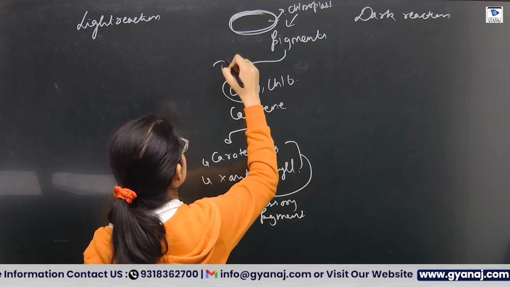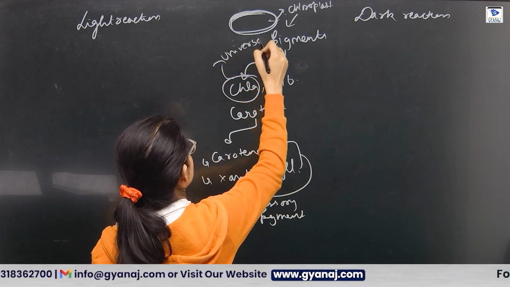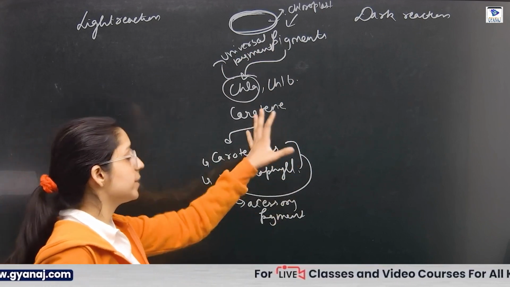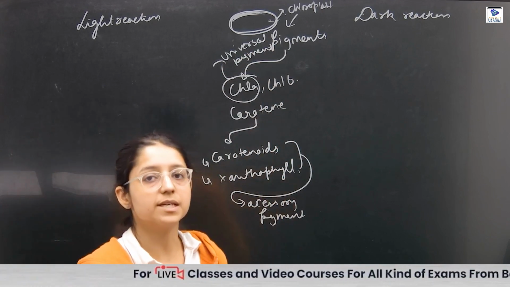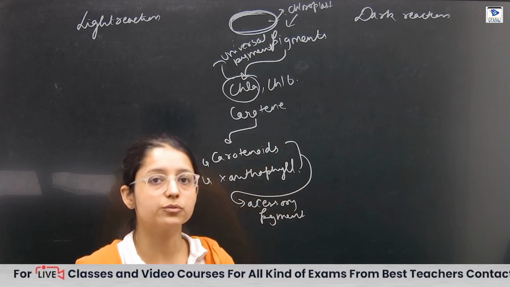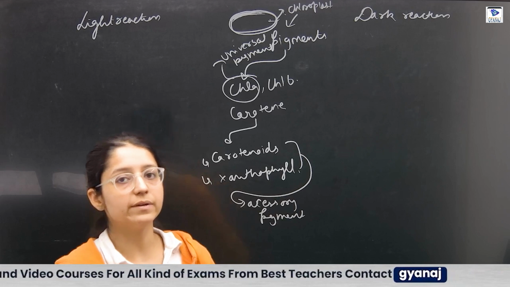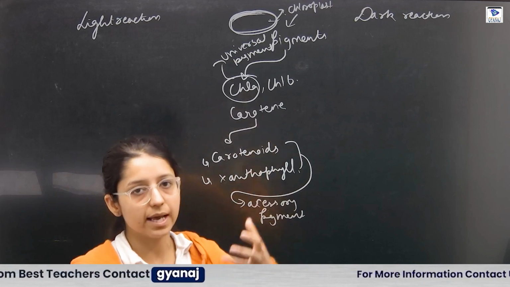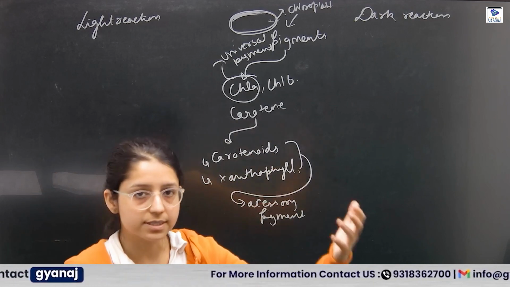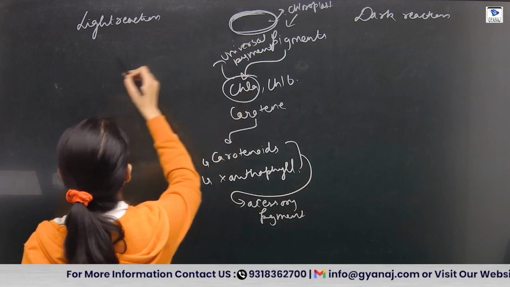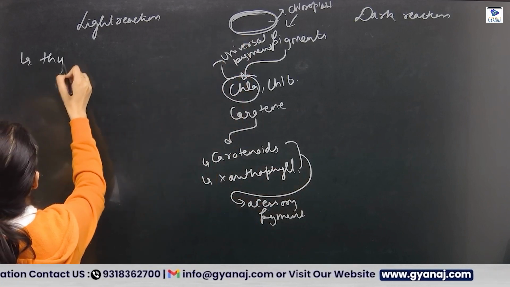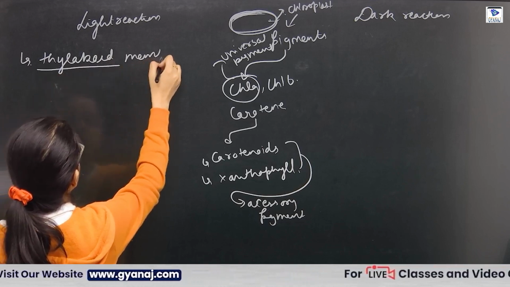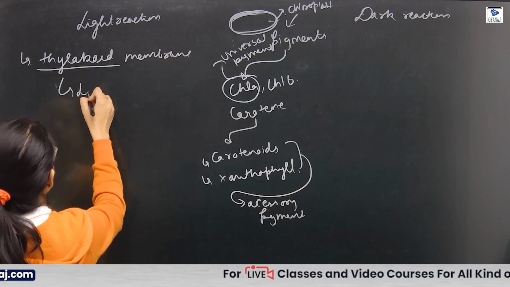Chlorophyll A is the universal pigment, the main pigment. Means these other pigments will absorb a sufficient amount of light and hand it over to chlorophyll A. Now with chlorophyll A, what will happen? Electrons will be excited during the absorption of the quanta, that is the sunlight, and they go to a higher electron state. So in this, what happens? The light reaction occurs in the thylakoid membrane, and it is dependent on the light.